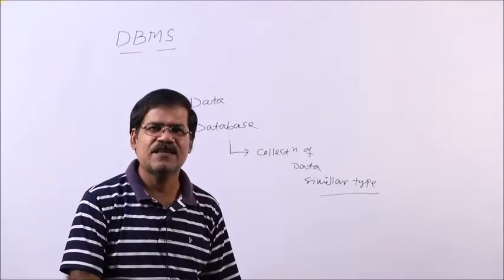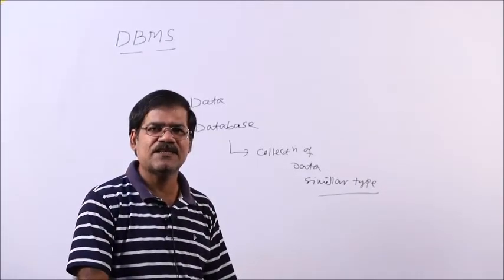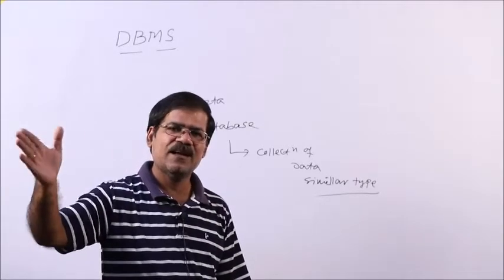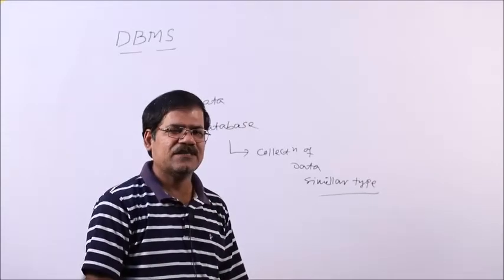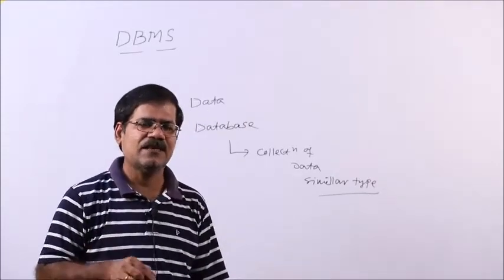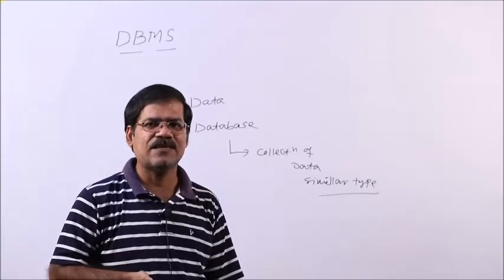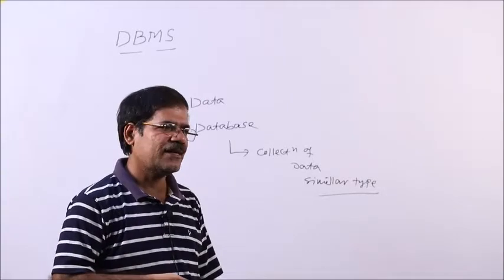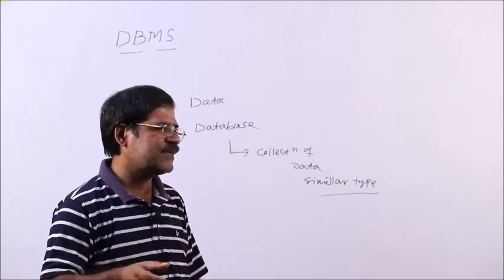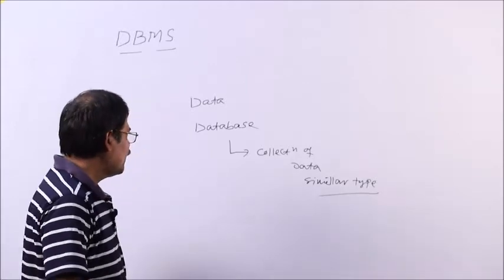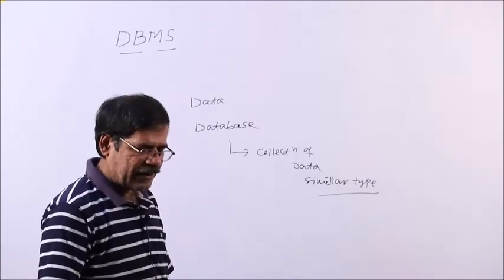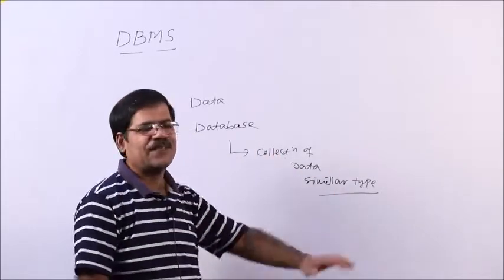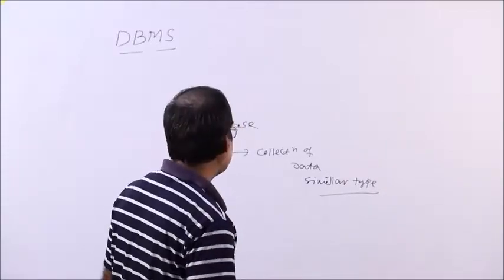That means you have to build the database of a particular organization. When you build the database of a university, it should not contain the data of the bank. Bank is another domain and university is another domain. Before collecting the data, you think what the university contains, which data is actually required. The student data must be required, the course data must be required, the employee data are required. This is more important, and so many other data are there. After collecting data you have to build the database. So, what is a database? Collection of data of similar type, or of the same domain.